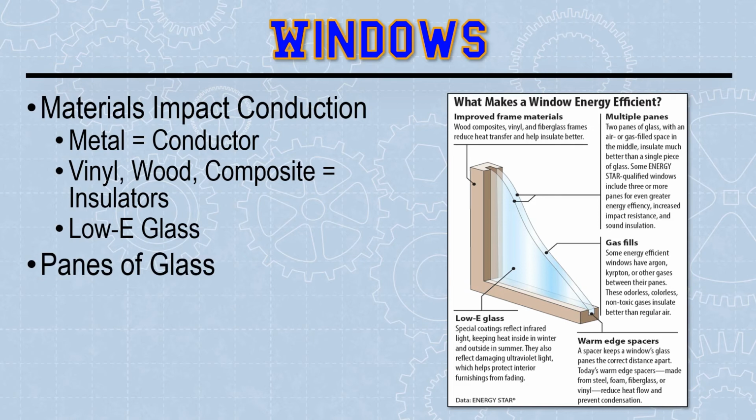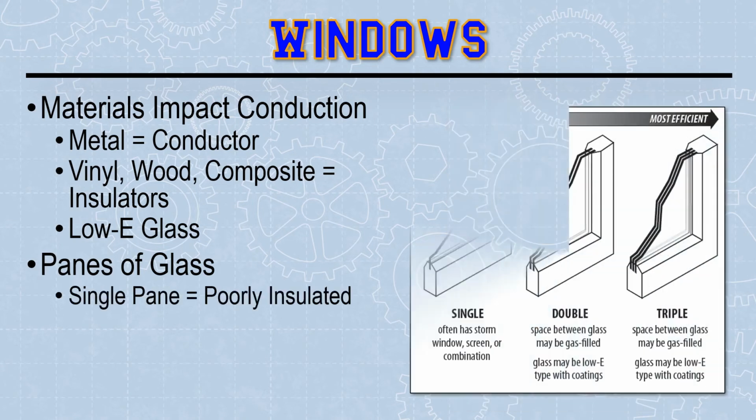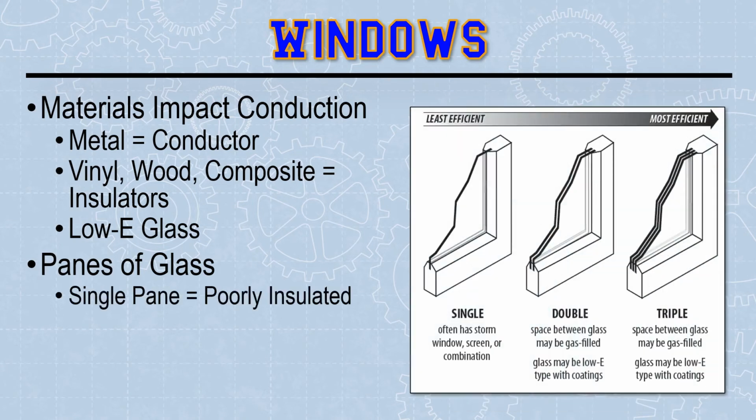Panes of glass create air gaps, just like multiple doors create big gaps of air for insulation. The more panes, the better, because you have more air gaps in between to insulate. You can't stick a bunch of insulation in between windows and still be able to see through it, but those air gaps work the same way insulation would. It creates pockets of air.